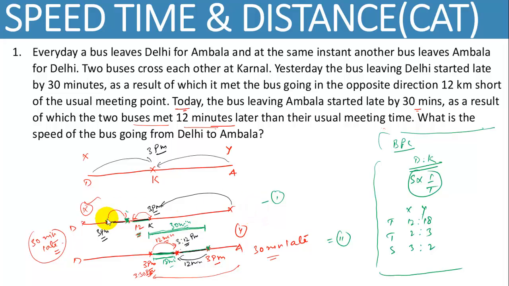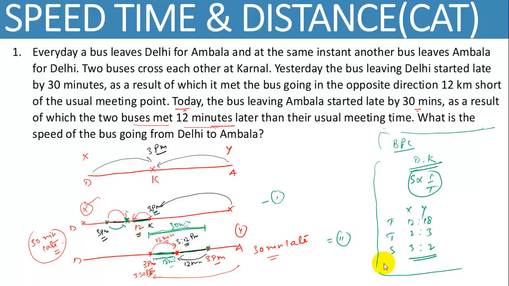So in case number 1, they meet at this point, and at 3 p.m. bus Y was at Karnal, but bus X was at this point. Okay, and they meet here. It means we can say after 3 p.m. in the same time, bus X travels this distance and bus Y travels 12 km. As we already know the ratio of their speed, and speed का ratio क्या है X and Y का? 3:2. In the same time, when time equals constant, और time अगर fixed है, तो speed and distance का